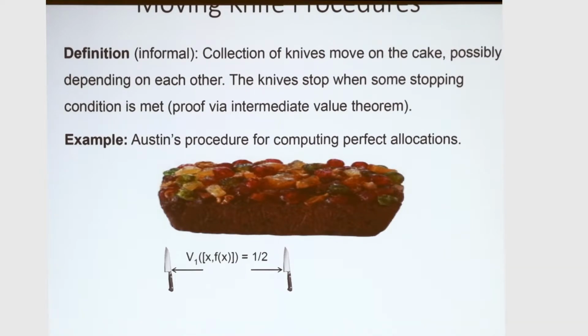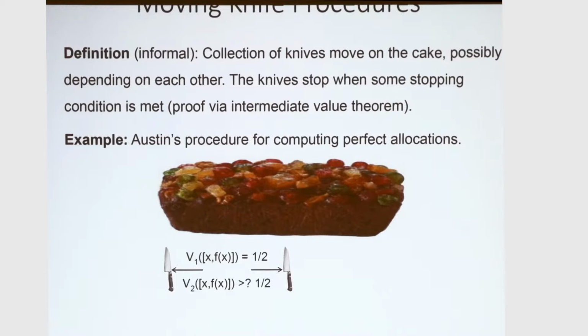And this is a simple example of Austin's procedure for computing a perfect allocation. So remember, a perfect allocation is one where each player gets 1 over n. So for 2 players, this will mean each player gets exactly a half. And for this, you might need 2 cuts, in fact. The way we do this is that we have a referee that starts at the left part of the cake, and then we ask Alice, let's say player 1, to hold her knife at a point so that the value of the cake between the knives is exactly half to her.